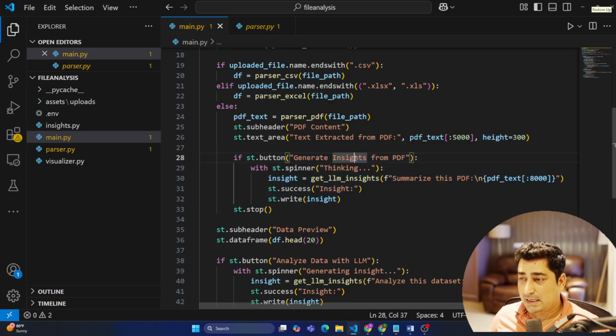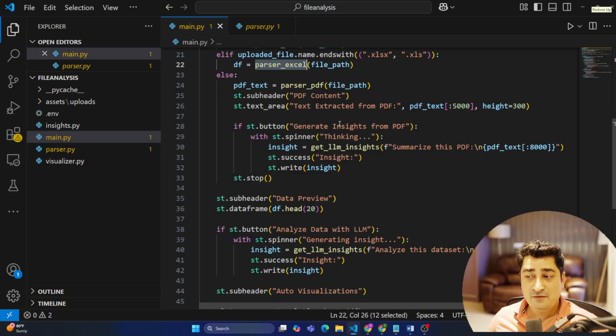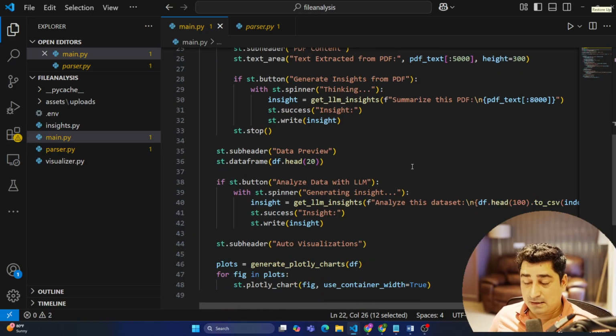And this is what I have written: generate the insights. Simple, right? So in case of PDF text, it is going to perform this operation. Now, what about these files? What about the data frame from parse CSV or Excel? If I get an Excel file or CSV file, what is going to happen in that case?